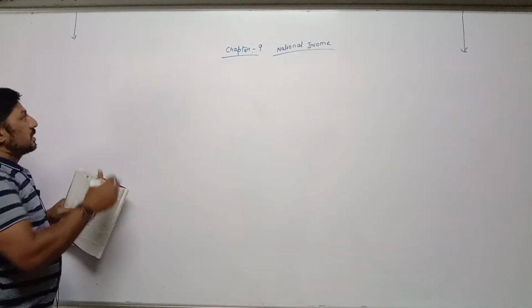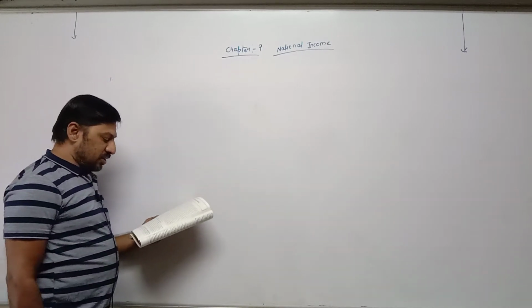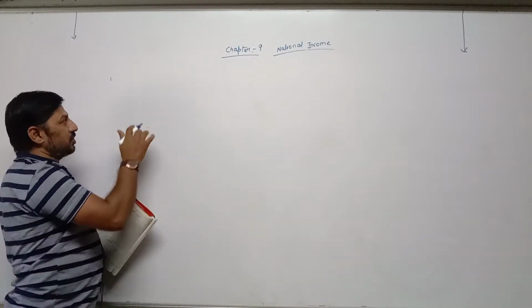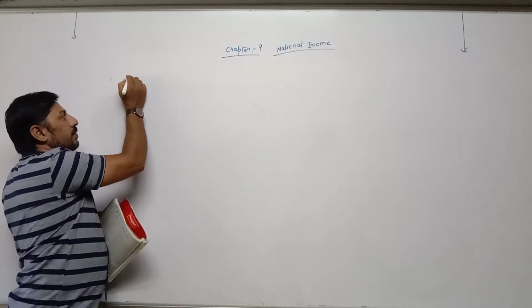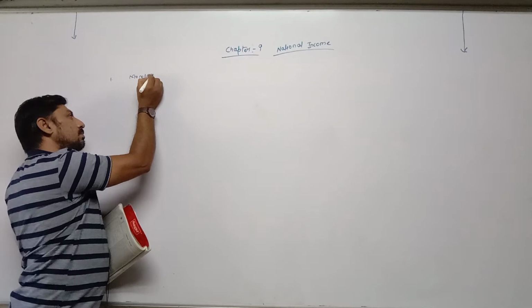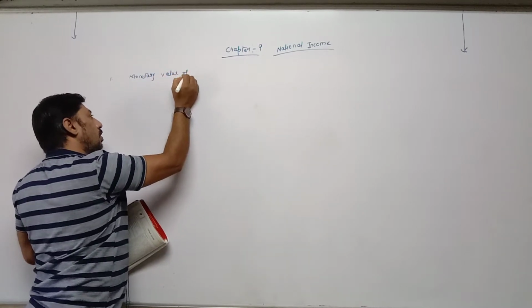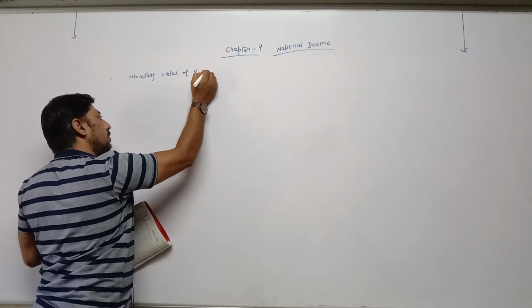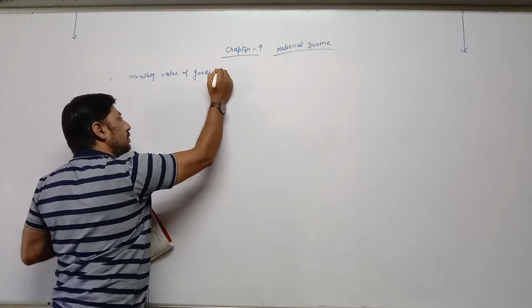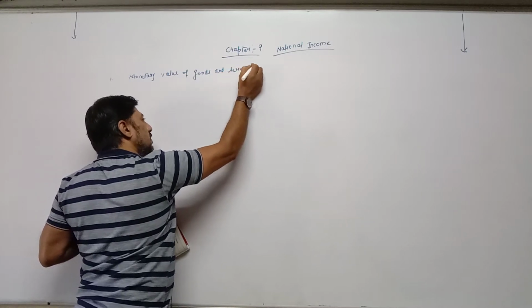First of all, simple definition right from first page. Meaning of national income. First of all, simple definition of national income: monetary value of goods and services.